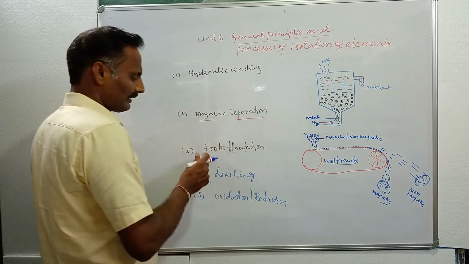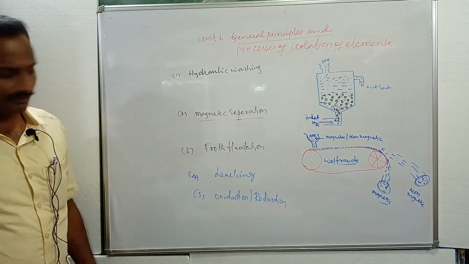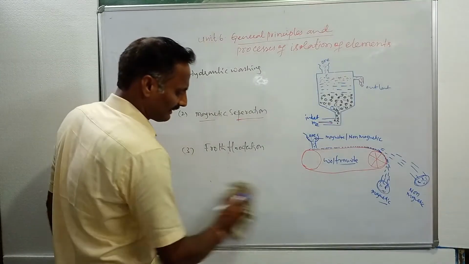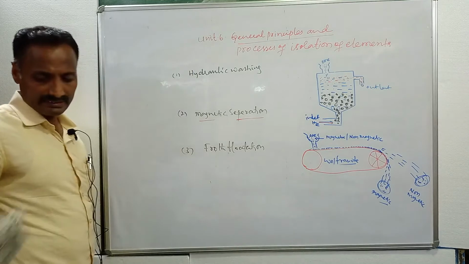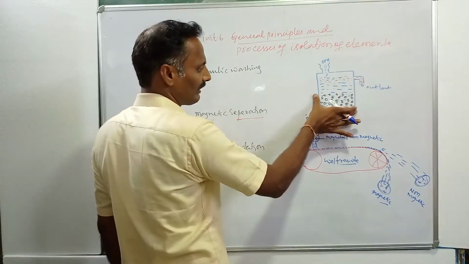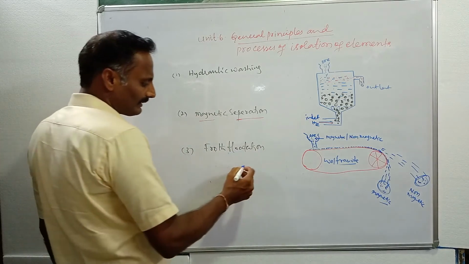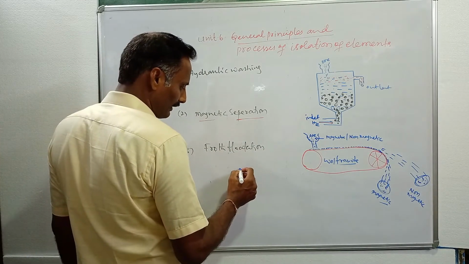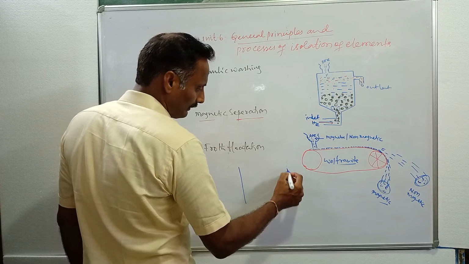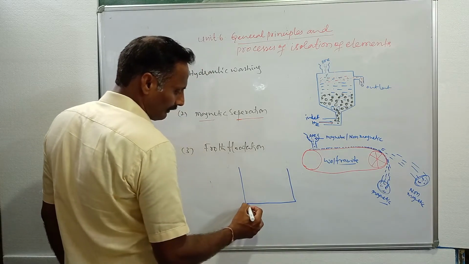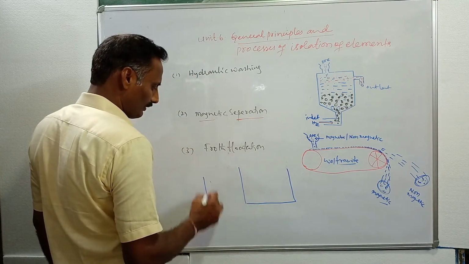Then the third one is called the froth flotation technique. This was about magnetic separation, and before that, hydraulic washing. In this technique we are using a steel tank. This is a steel tank, one more vessel here.